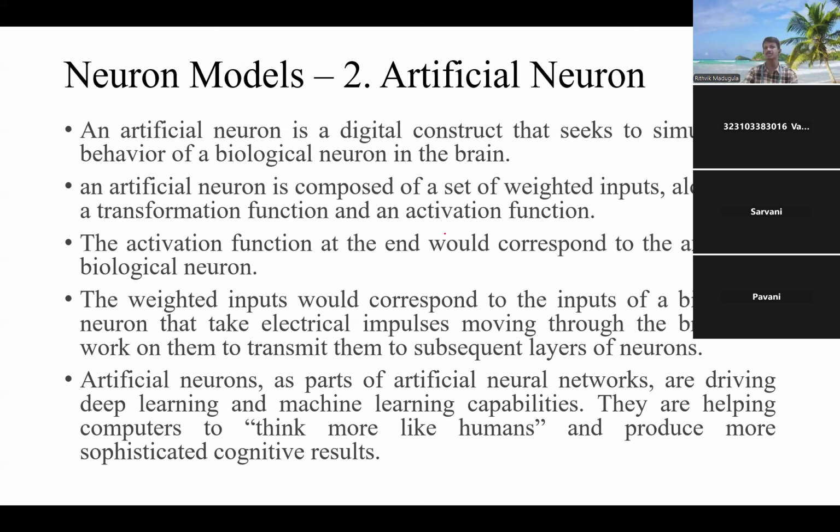In the neural network structure, we have inputs and weights. Along with that, we have activation functions which make the neural network structure active according to the time bounds. As I said, it is going to act like a human and think like a human.